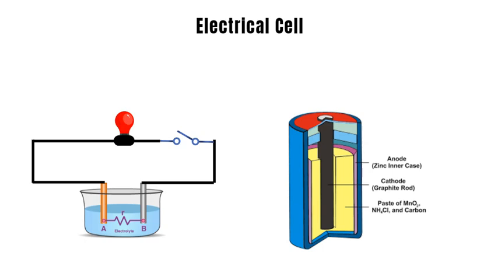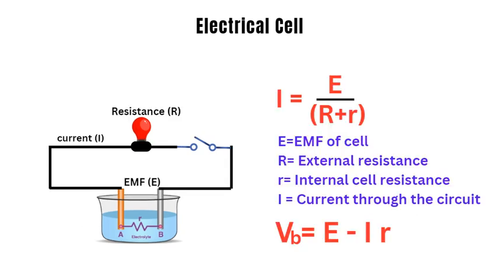The electric cell produces a potential difference across its external terminals called electromotive force, EMF. The electric cell has its own internal resistance r. When an external resistance is connected to an electric cell, the current through the circuit is given by EMF of the cell divided by external resistance plus internal resistance of the cell. Note that because of this internal resistance, voltage across the cell terminals equals EMF minus current times internal resistance.